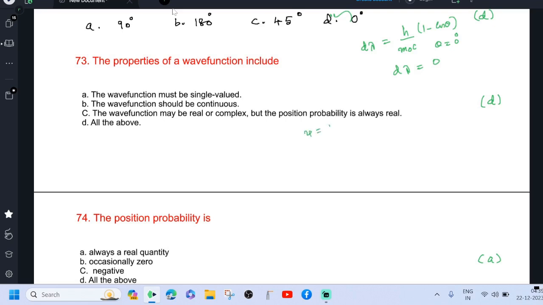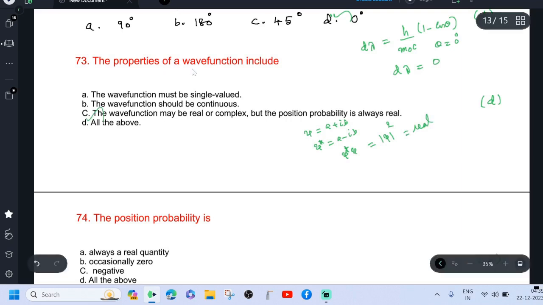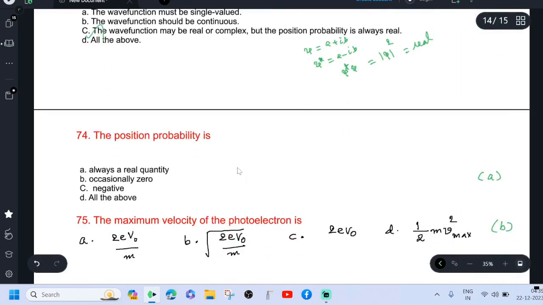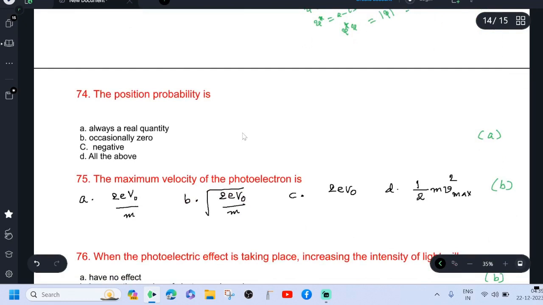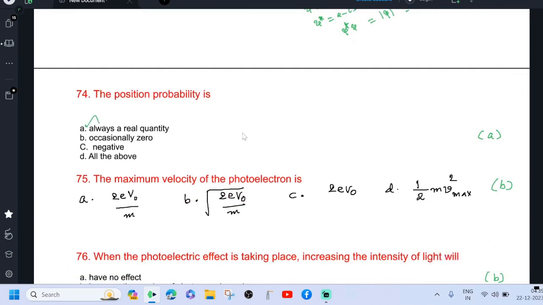If psi equal to a plus ib, then psi star equal to a minus ib. Then psi star psi is our absolute square of psi, a real quantity. So all the above are correct. The position probability is always a real quantity.